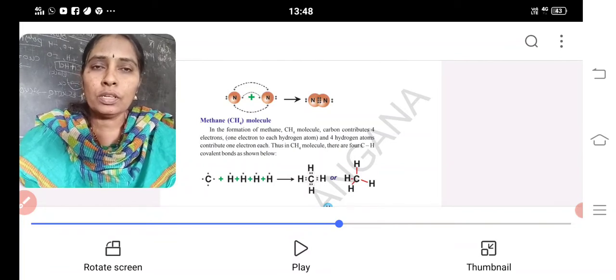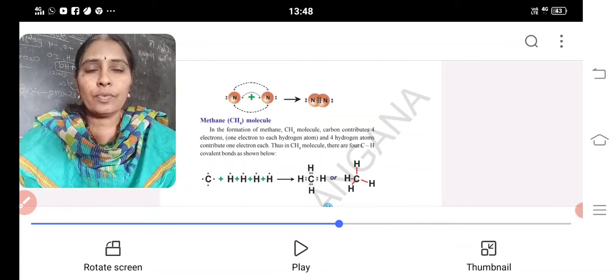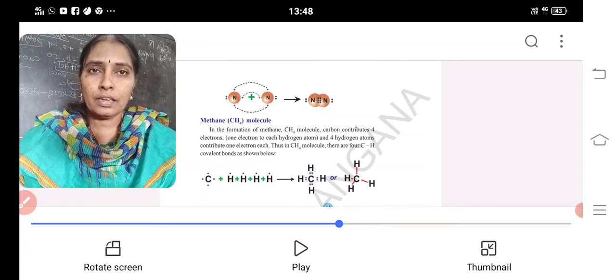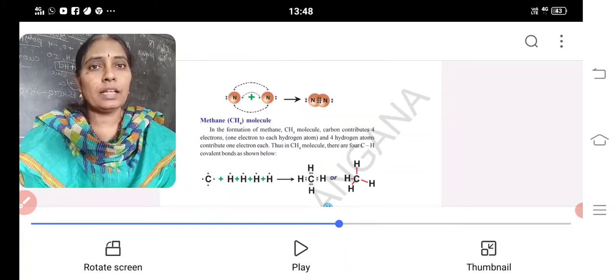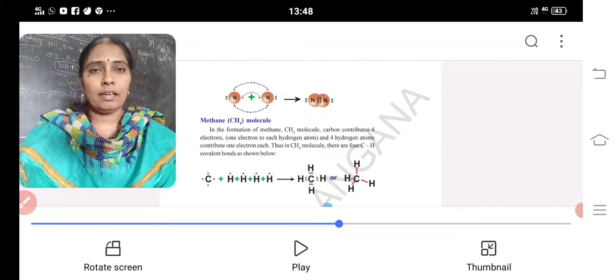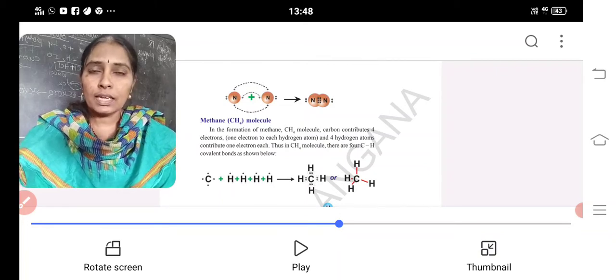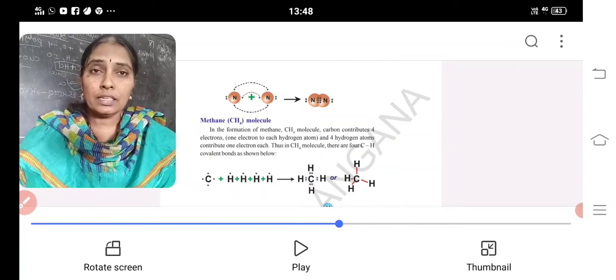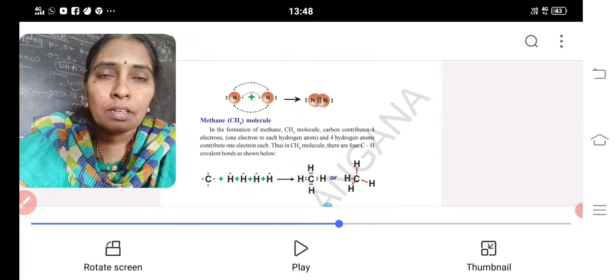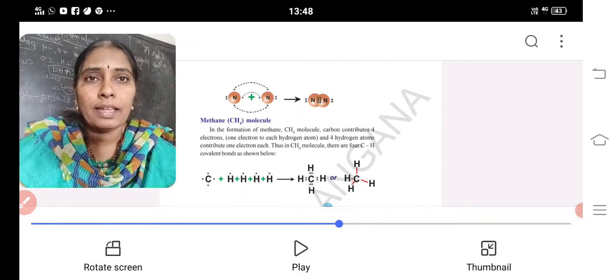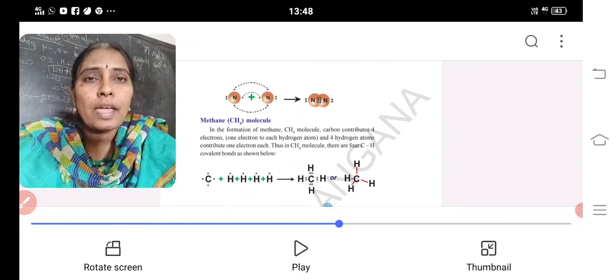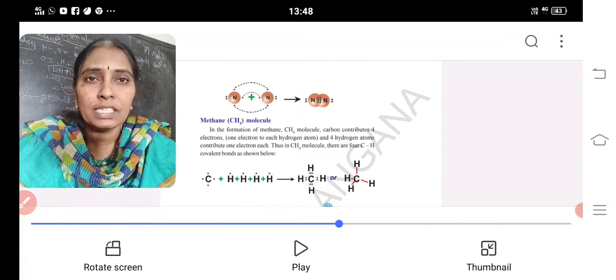So what is an ionic bond? The bond formed by the transfer of electrons from one element to the other element is said to be an ionic bond. In an ionic bond, the bond is formed between two ions, that is cations and anions. What is a cation? By losing an electron, it acquires a positive charge and is said to be a cation. By gaining electrons, it gets a negative charge and is said to be an anion. The bond formed between the two ions is said to be an ionic bond. It is also known as an electrovalent bond.